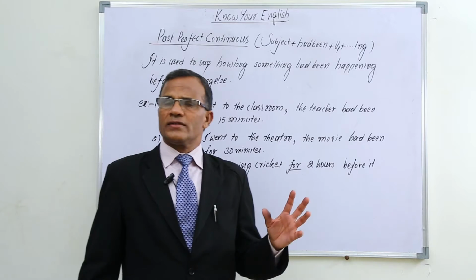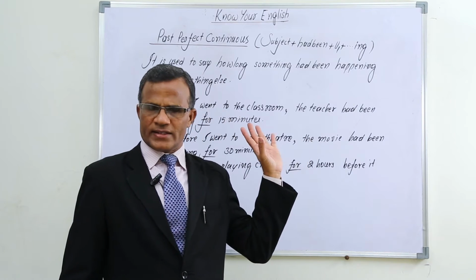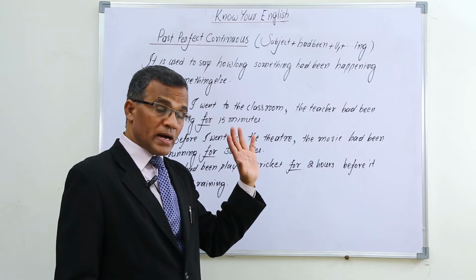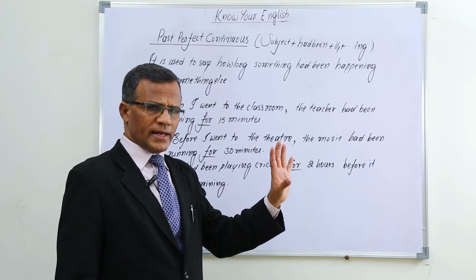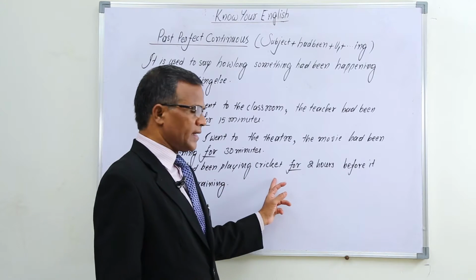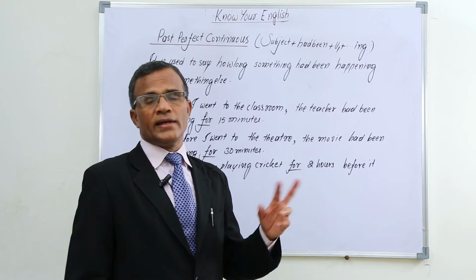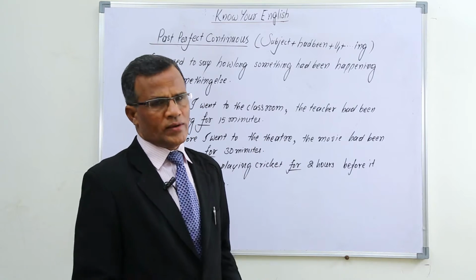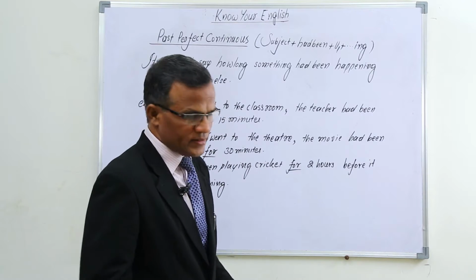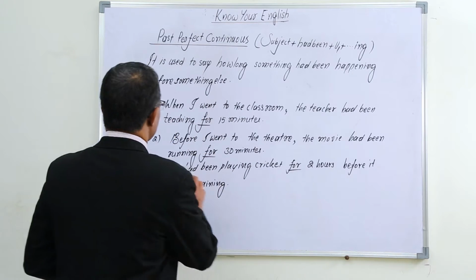So you see, rain started in the past. Before that rain started in the past, something had been running. What was that something? They had been playing cricket for 2 hours. As per this, we use past perfect continuous. And now let's go to the next condition.